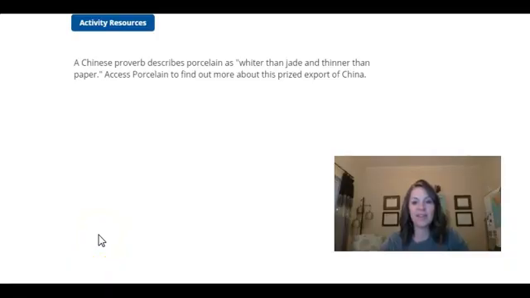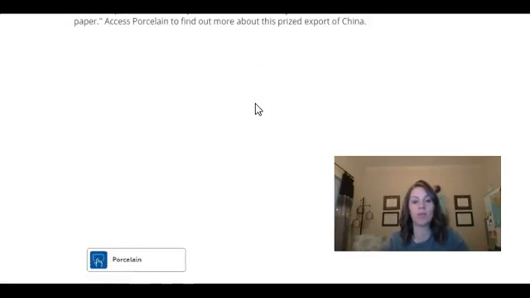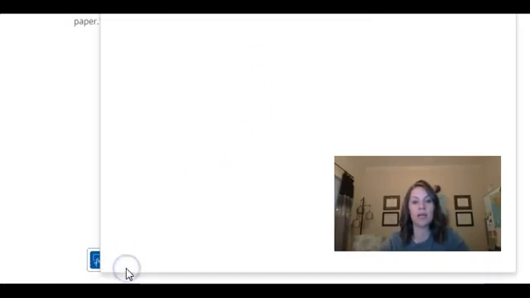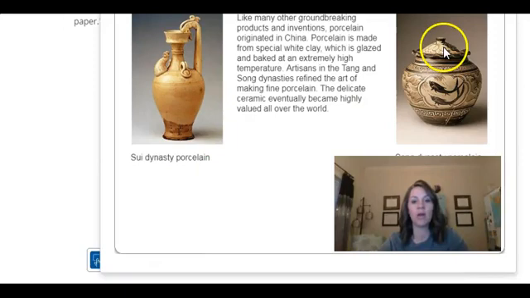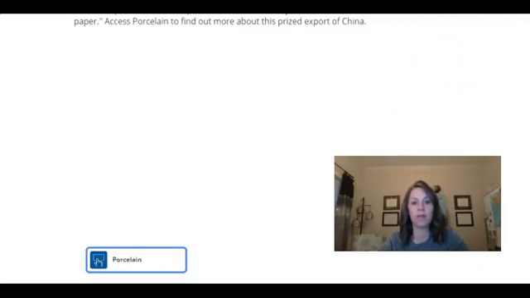So continue reading to the end of this chapter, all the way through page 581, and make sure that you answer those questions. You're also going to learn about the porcelain that was created in China. It was a prize export of China, so China would export out porcelain. Scroll down here, make sure that you read all about the porcelain.